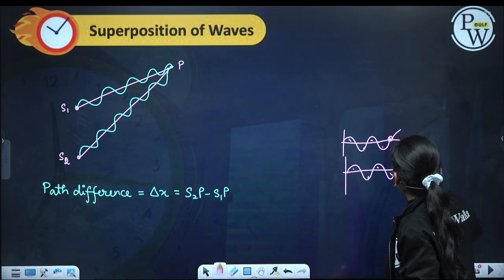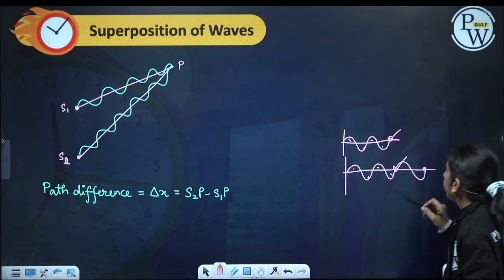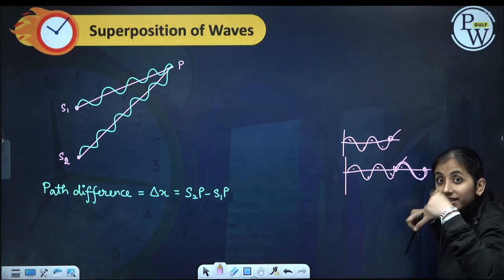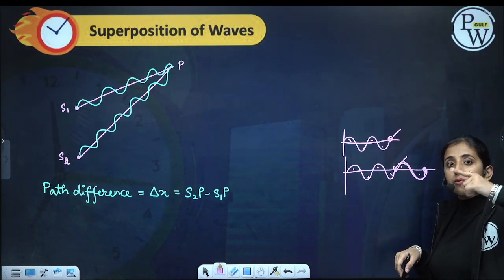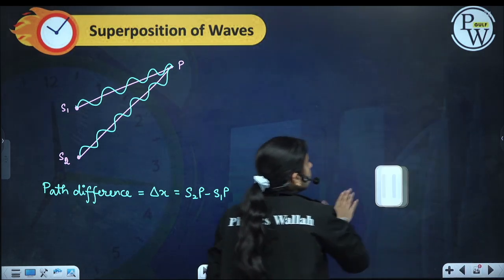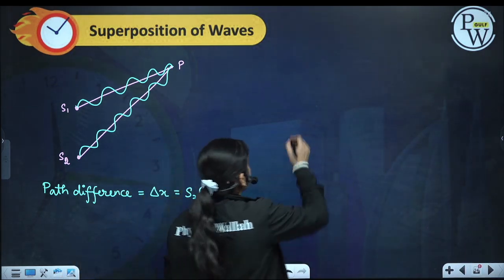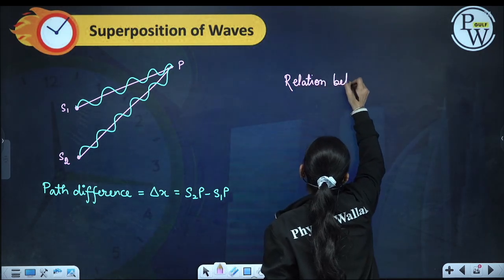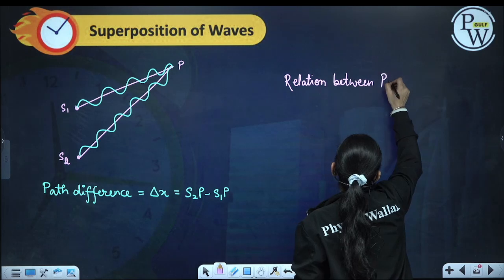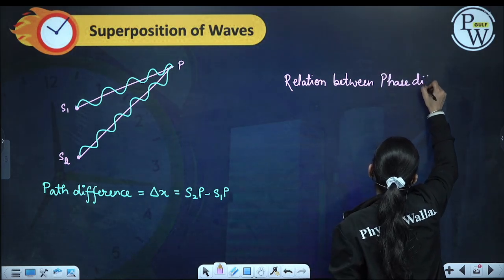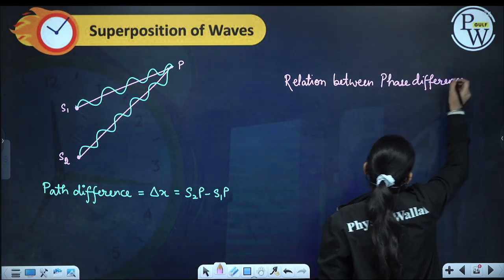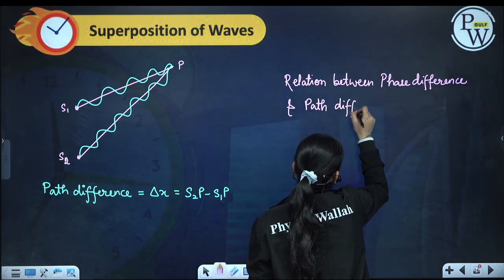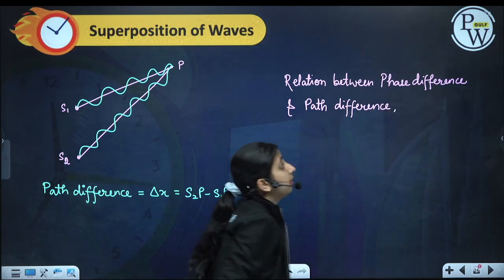If one travels one more lambda, then a phase difference of 2 pi is introduced. 1 lambda corresponds to a phase difference of 2 pi. So what is the relation between phase difference and path difference? Relation between phase difference and path difference.